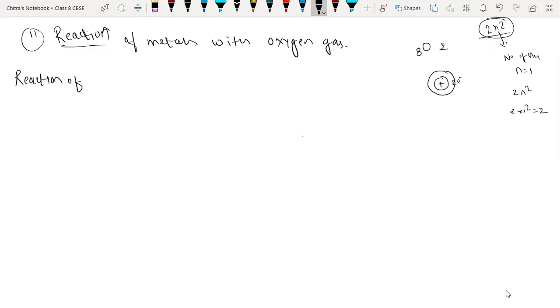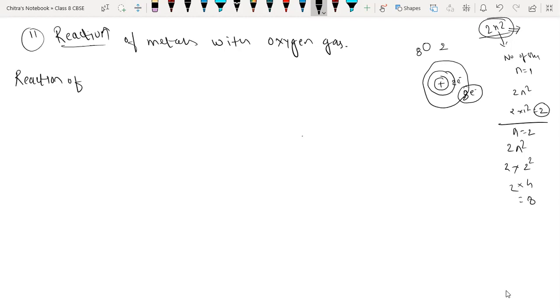So we had 2n square, which is a formula to identify the number of electrons present in a particular shell. For the first shell, the answer is 2, which means only 2 electrons are present. What about the second shell? For the second shell, n will be 2. So 2n square is 2 into 2 square. The square of 2 is 4, and 4 into 2 means 8. So in the second shell, we will have 8 electrons.